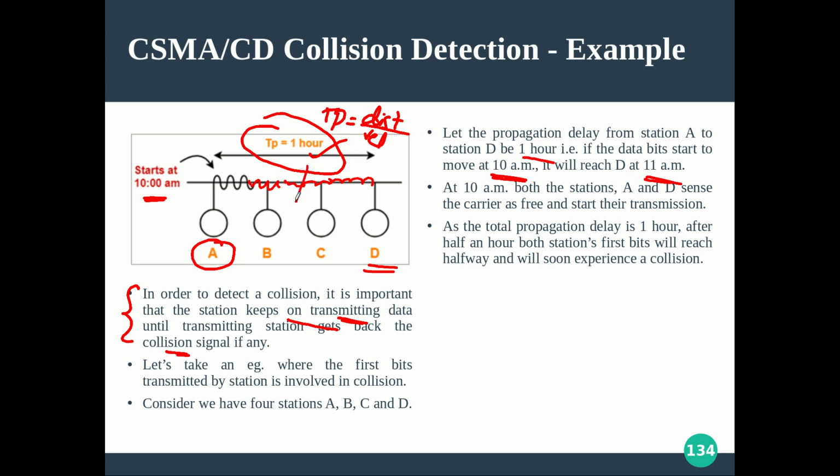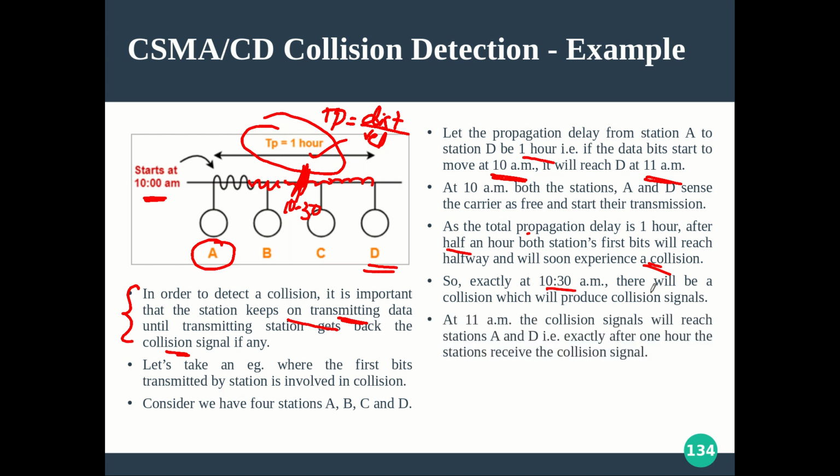So exactly at 10:30, the first bits collide halfway, and we can assume there is a collision.